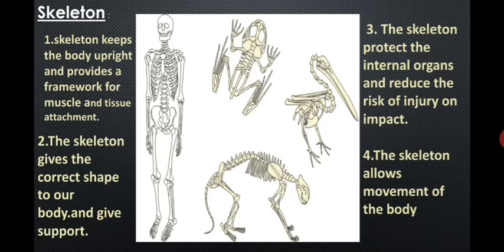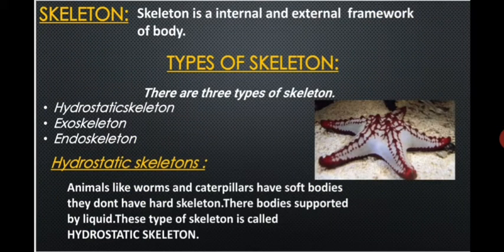But not all animal bodies contain a hard skeleton. For example, jellyfish, caterpillars and worms do not have a hard skeleton. Their body cells are supported by water. So let us discuss the types of skeleton. There are three types of skeleton. Number one is hydrostatic skeleton, number two is exoskeleton and number three is endoskeleton.